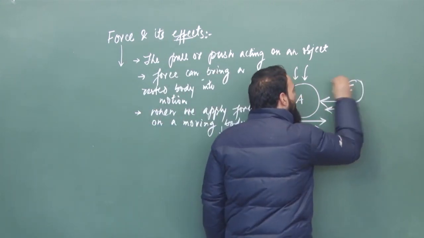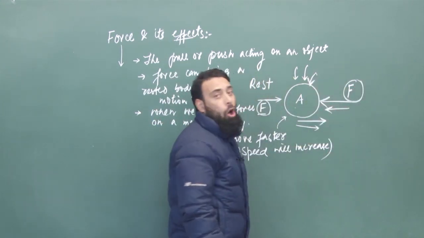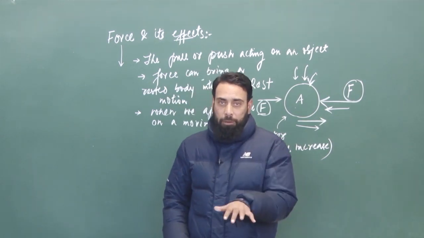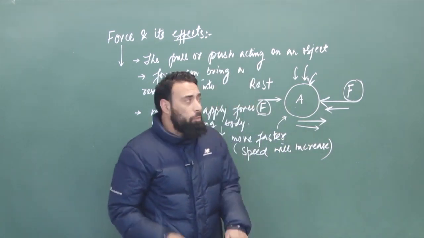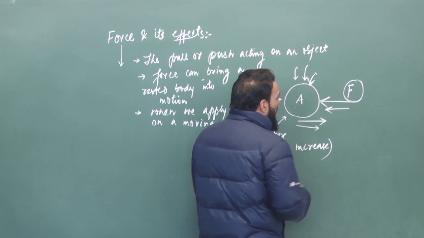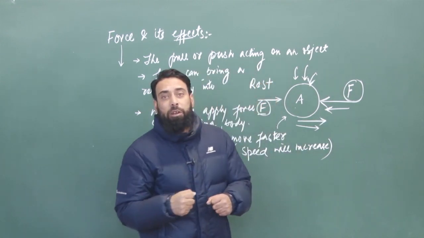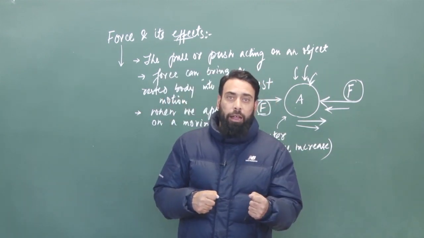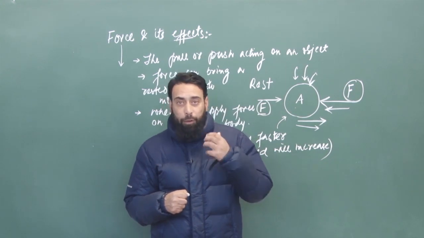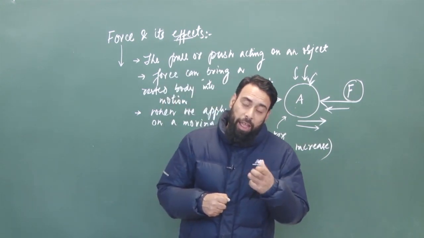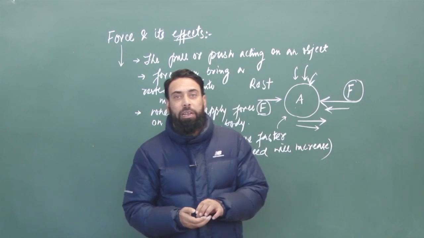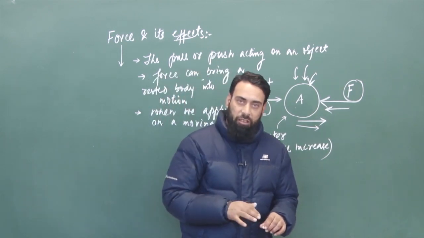This force either stops the body completely or slows down its speed. For example, if a body is moving at 80 km per hour and a driver applies a brake, that brake is an opposite force and the body either stops completely or slows down.